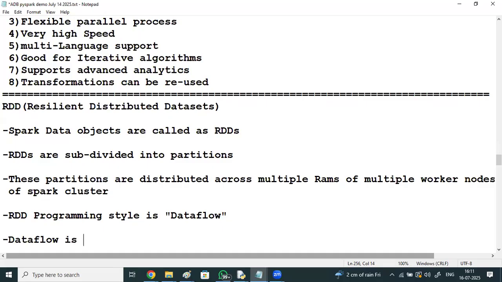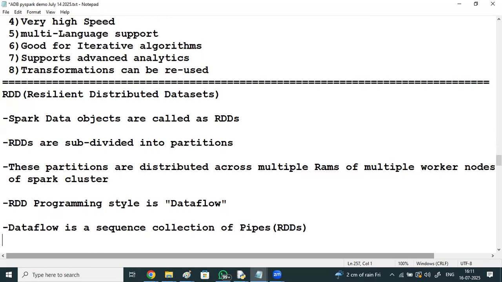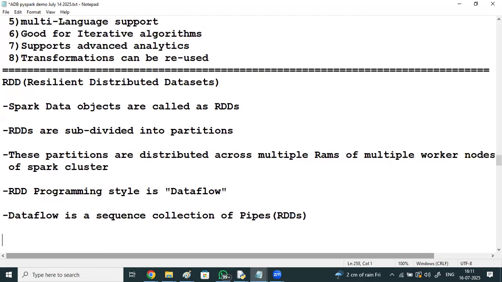Data flow is a sequence collection of pipes, which means RDDs. A pipe is any data operation.